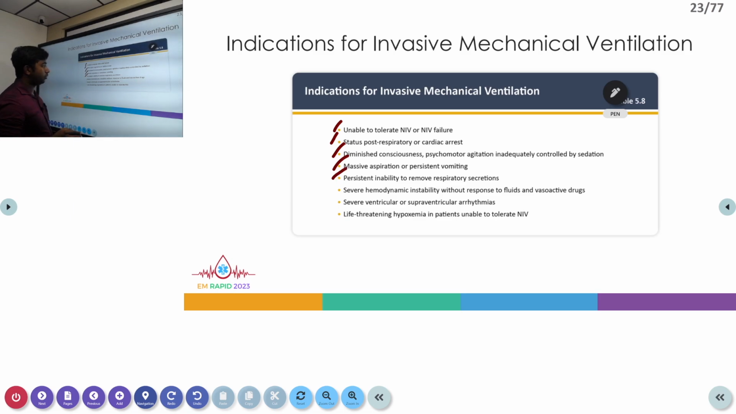Then persistent inability to remove respiratory secretions by the patient himself, and severe hemodynamic instability with not much response to vasopressors or fluids. Then severe ventricular or supraventricular arrhythmias. So basically, in an unstable patient, we have to opt for invasive ventilation. And lastly, life-threatening hypoxemia in patients who are unable to tolerate NIV. Either we are using NIV or invasive ventilation, one of the utilities is to provide some additional PEEP, which can actually improve this hypoxemia. So if a patient is in a life-threatening hypoxemia state and is not able to tolerate NIV, the best option is to go for early intubation.